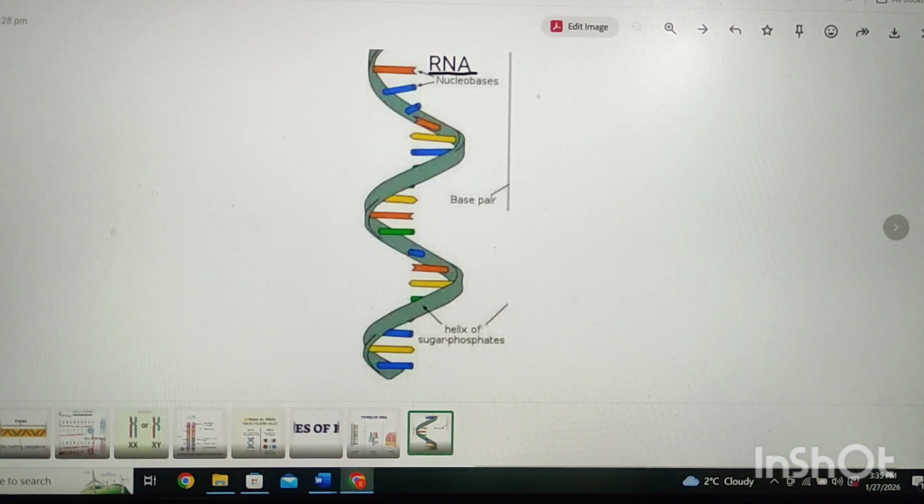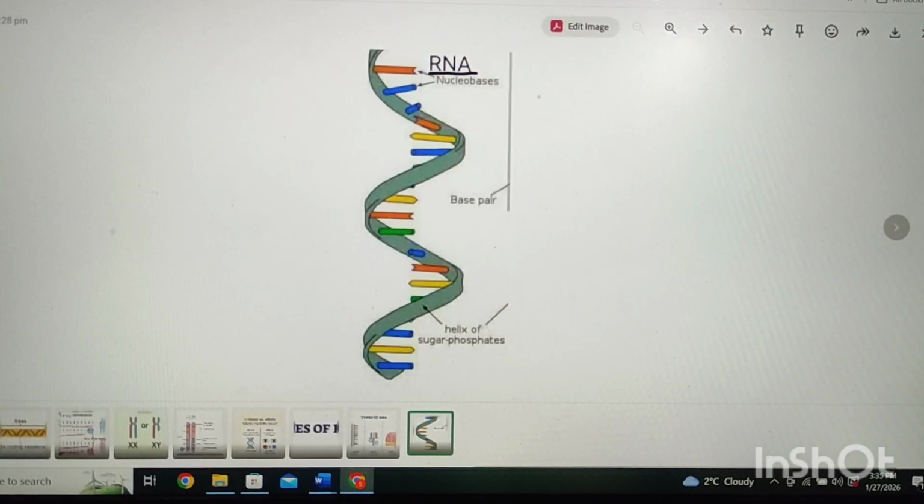If we want to know about the location of RNA, then RNA is found in the nucleus, cytoplasm, and ribosomes. Now, again, we are here to discuss the function of RNA. Its basic function, as I told you before, is to transfer genetic information from DNA and then help in protein synthesis. And it is also responsible for controlling cell activities.